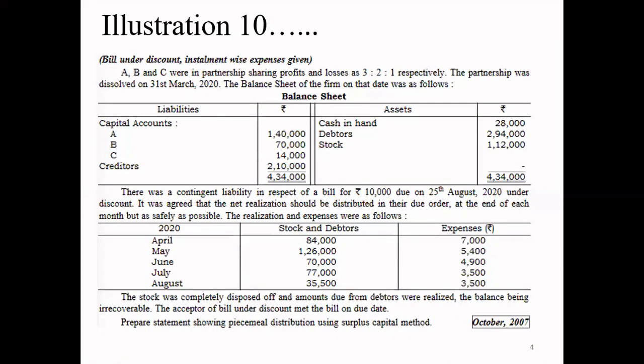So, problem number 10 says A, B, C were in a partnership sharing profit and loss as 3:2:1 respectively. The partnership was dissolved on 31st March 2020. The balance sheet of the firm on that day was as follows. On the liability side, we have two types of liability: capital liability in the form of ABC balances and external liability in the form of creditors. Whereas on the asset side, important information is cash in hand, a sum of rupees 28,000.